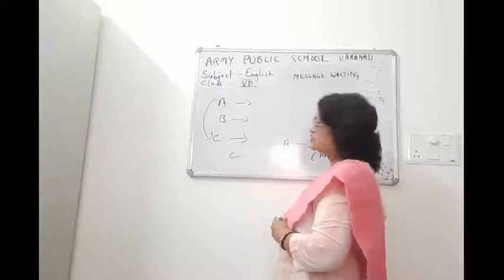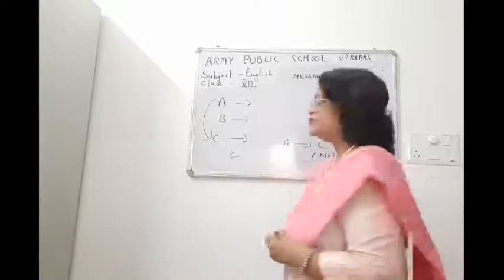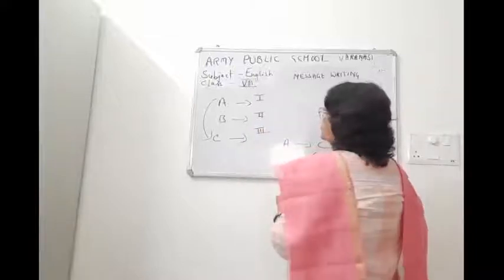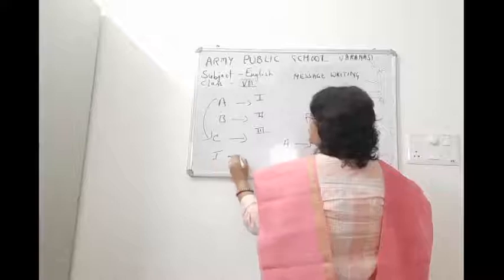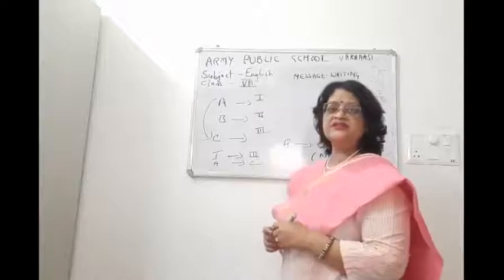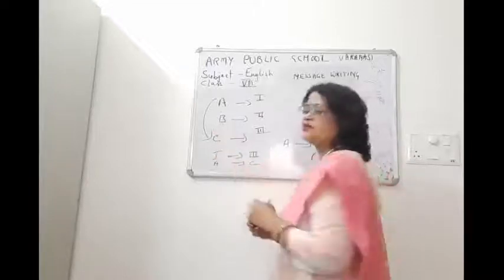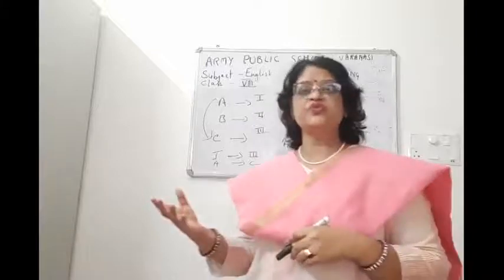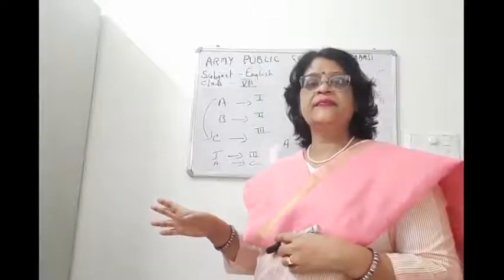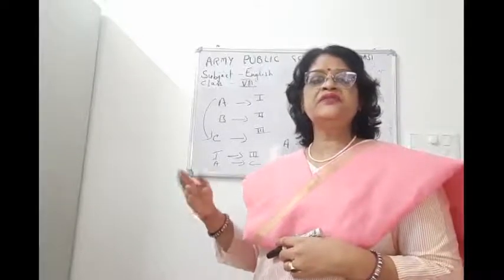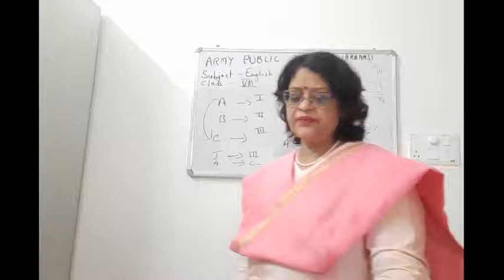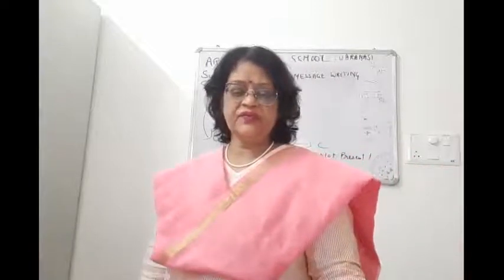Understood? Now children, suppose three persons are there. A is the first person, then the second person and the third person. Now A has to give a message to C, but C is not there. Instead, B comes and receives the message from A. Now B also has to leave for school, so he will write a message and leave it for C. So the person will get the written message afterwards. So children, this is the purpose of writing a message.